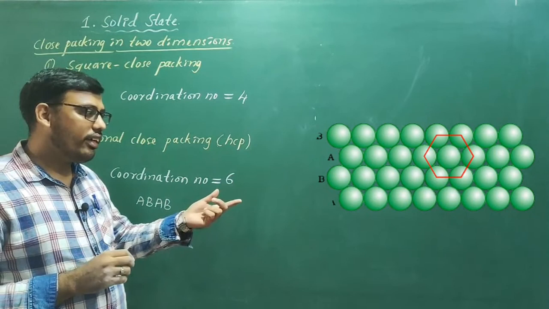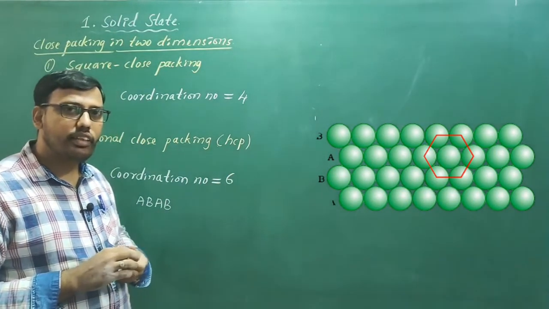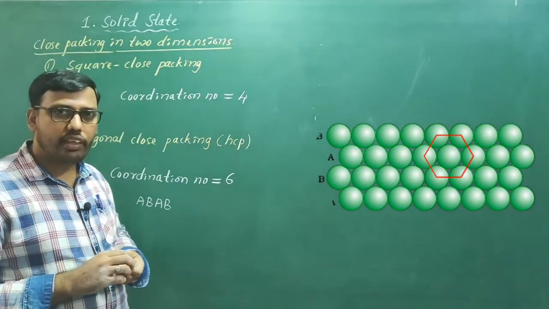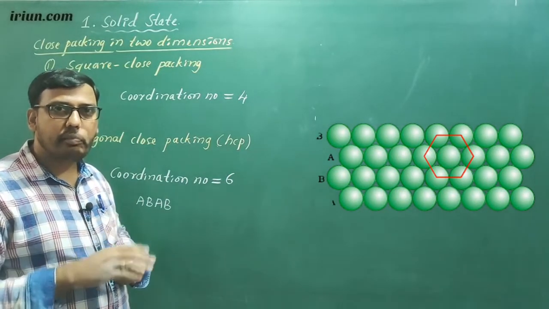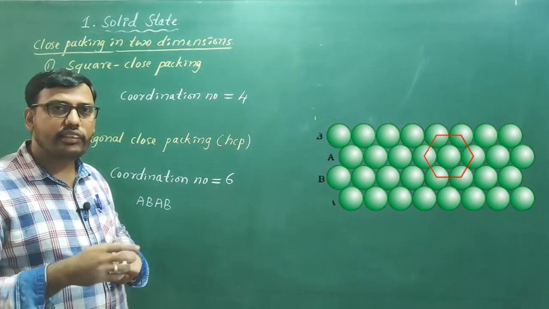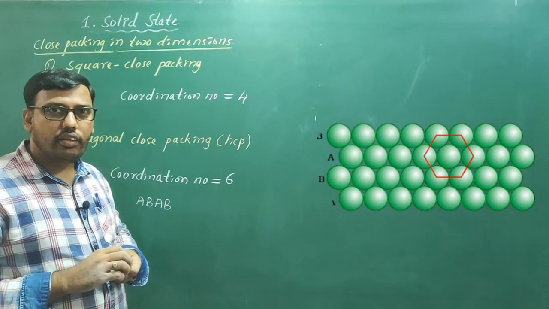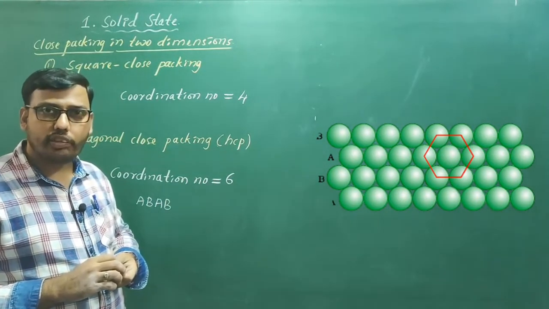If you observe here, triangular gaps are present between the particles. However the particles may be arranged, there is certain space left out. The empty space is called voids. We will discuss later what type of voids are present in 3-dimensional close packing.